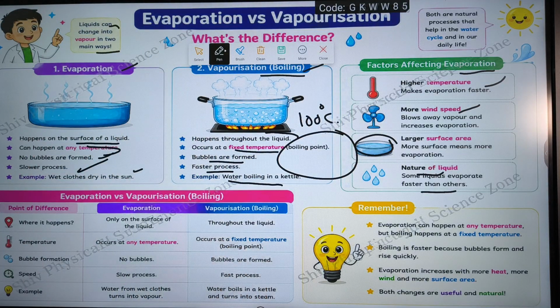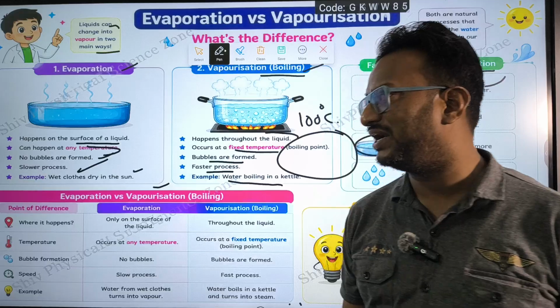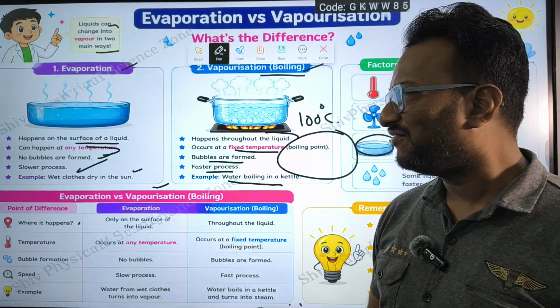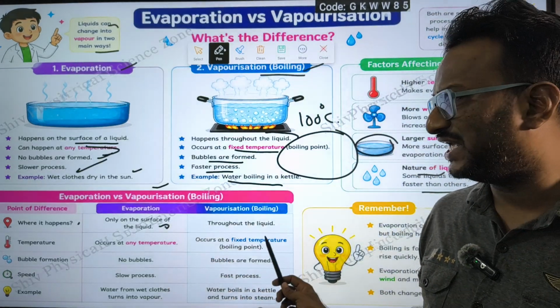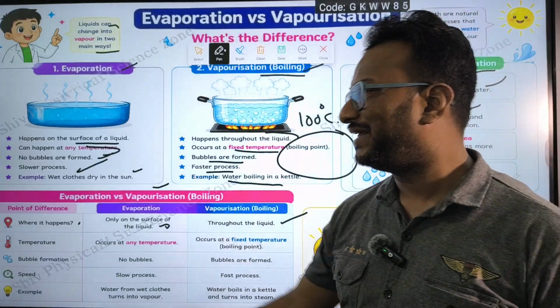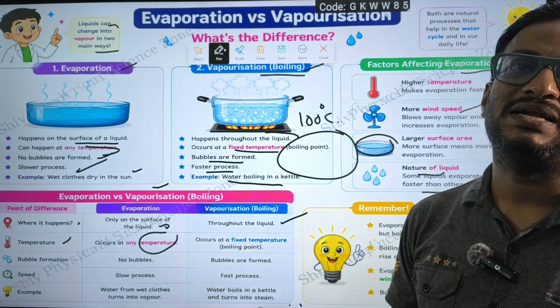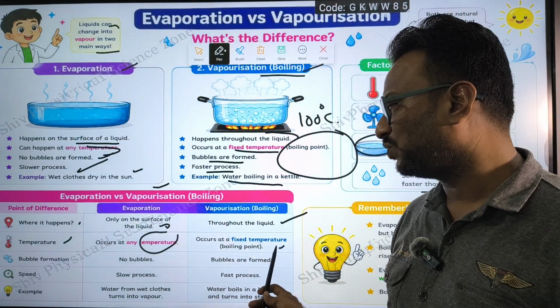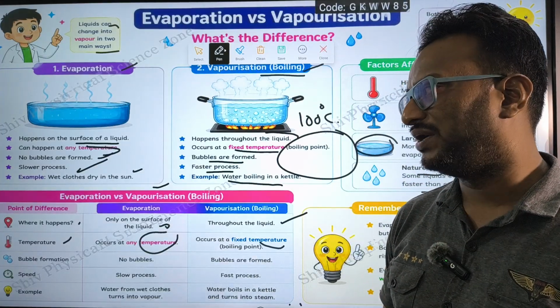So finally, we can differentiate evaporation and boiling. First one, where it happens. Evaporation happens only on the surface of the liquid, but vaporization takes place throughout the liquid. Temperature: evaporation occurs at any temperature, but vaporization occurs only at a fixed temperature. That fixed temperature we call the boiling point.